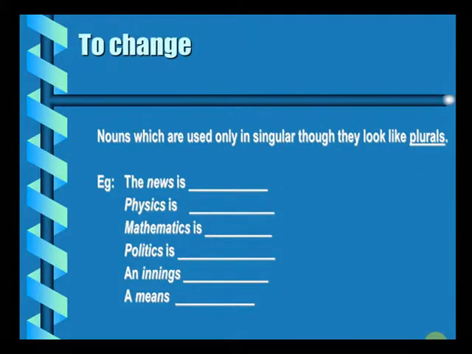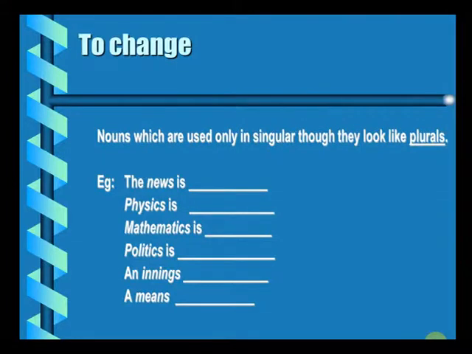The news is, it's always singular. Physics is, though it is ending with s, but again you should keep in mind it's always singular. Mathematics is, statistics is, politics is, an innings, innings is always one entity, a means again is. So all of them are nouns which appear plural because they are ending with s, but they're always singular. So you should pay attention to these words when you are solving your questions.